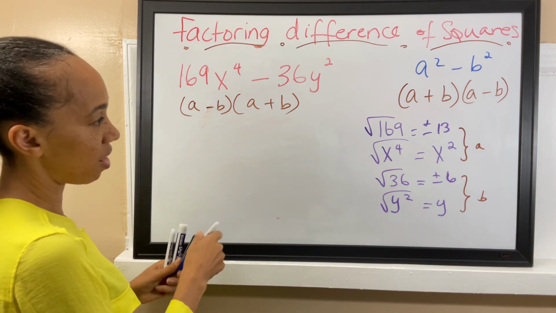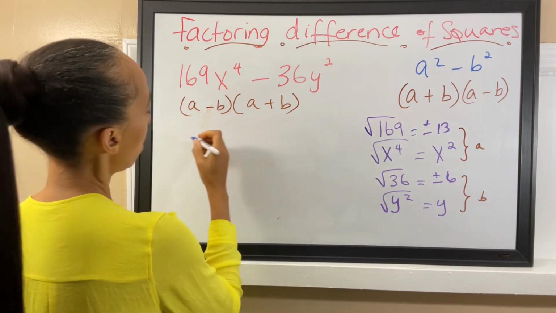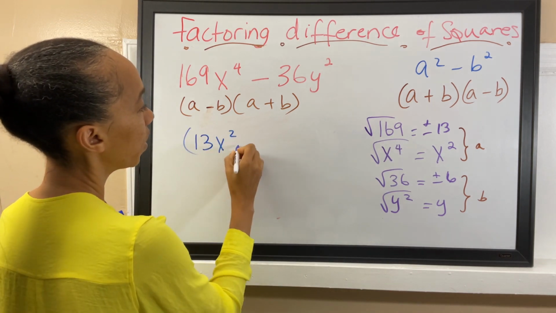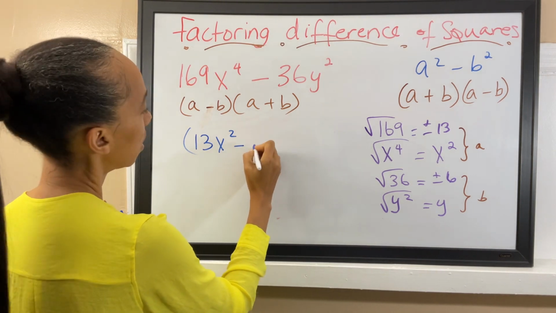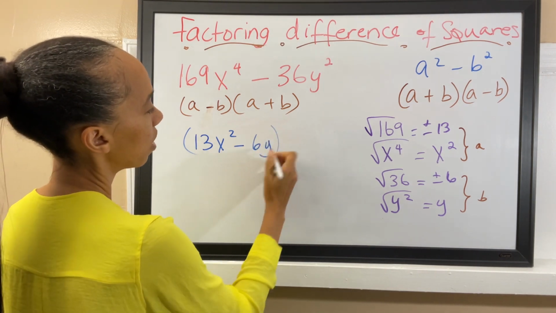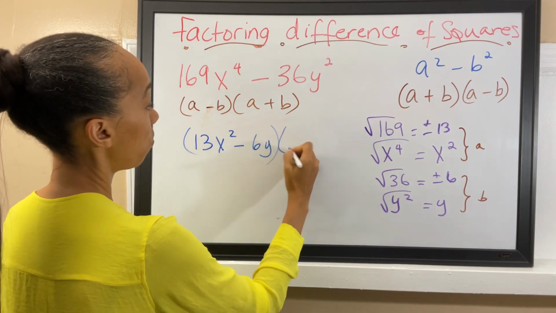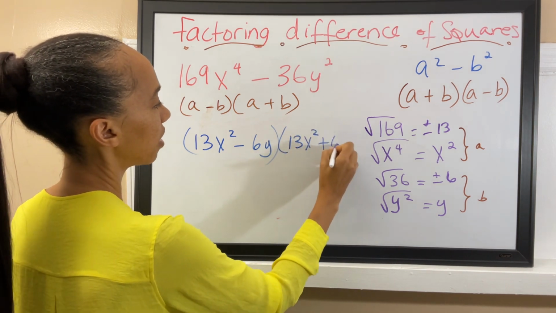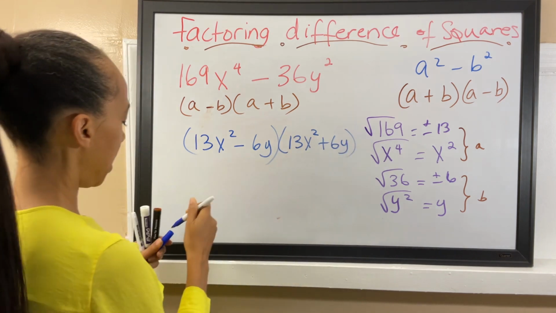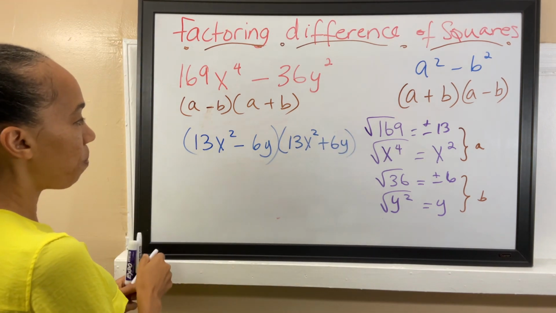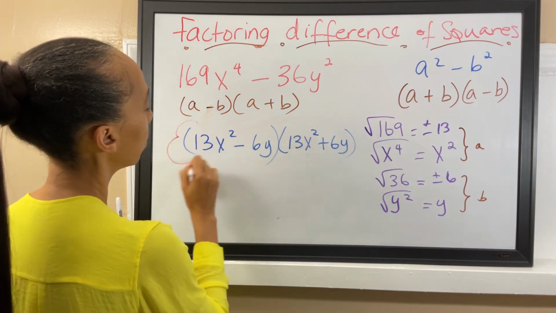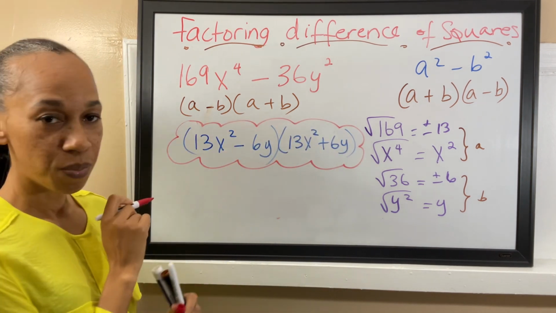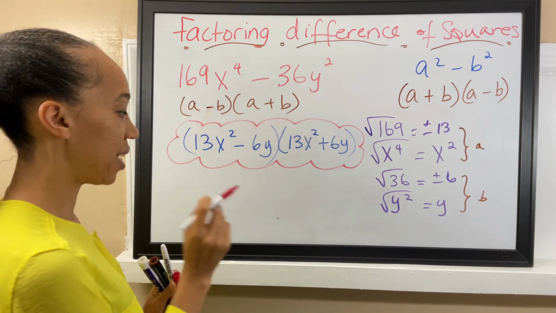So we're going to put this together. So we have here 13x to the second power minus 6y, and then the next one we're going to have 13x to the second power plus 6y, and that is it. And once again, you box your answer. Okay, I like to put a cloud. As I said, I like to be fancy.